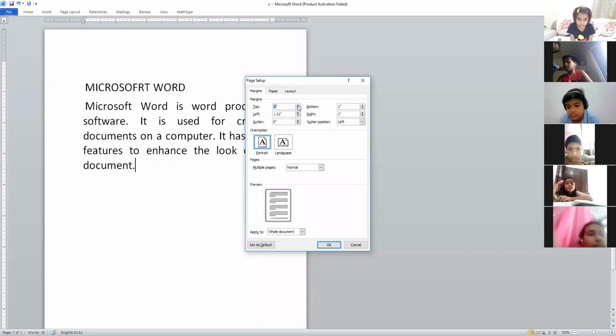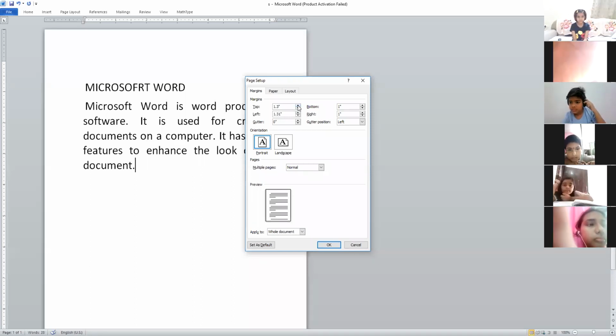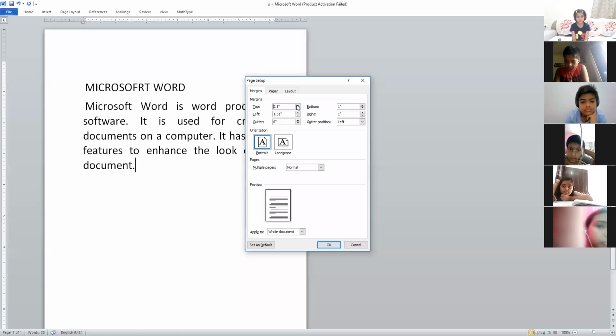If you click on the spin boxes, 1 is already written. As I click, it will become 1.1. When you click, you will notice that the entire document shifted towards the top side. It is 0.1 inch each click. You can see the top margin is shifting down now.